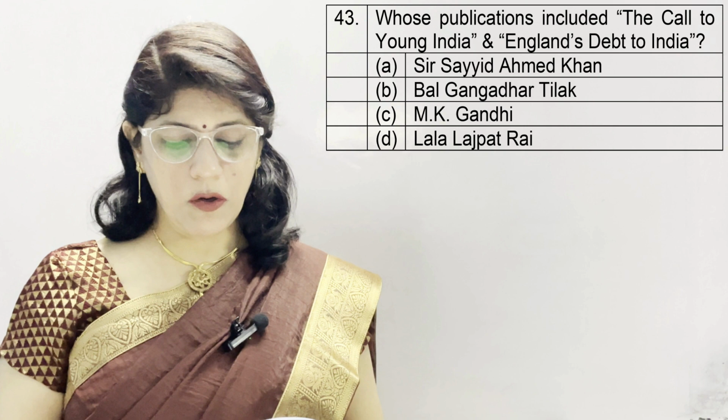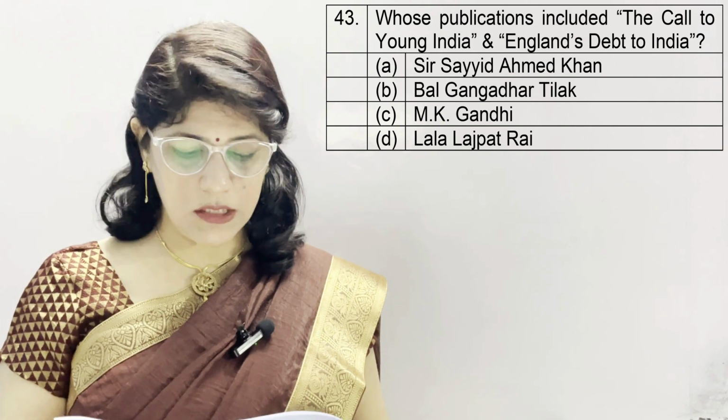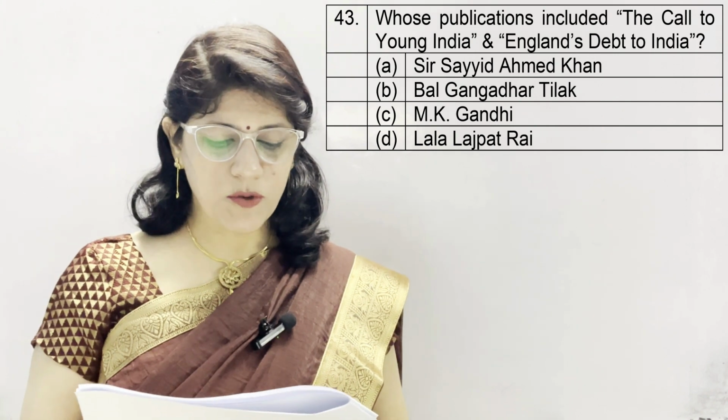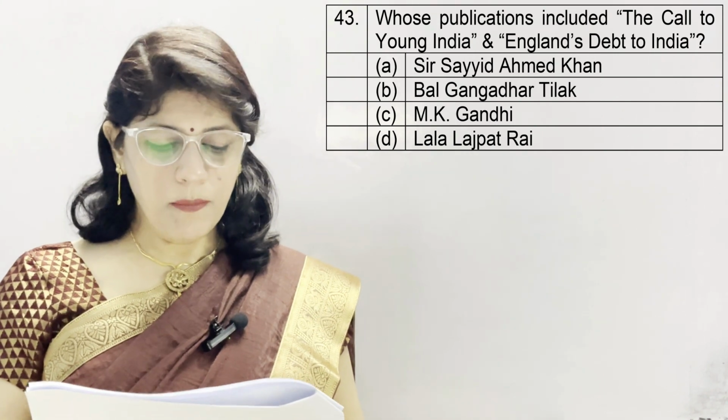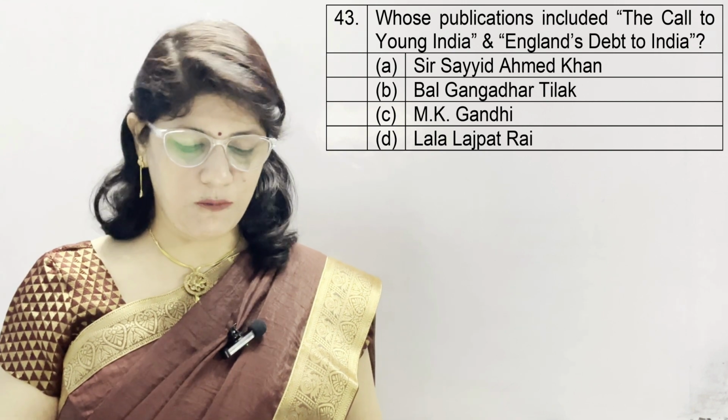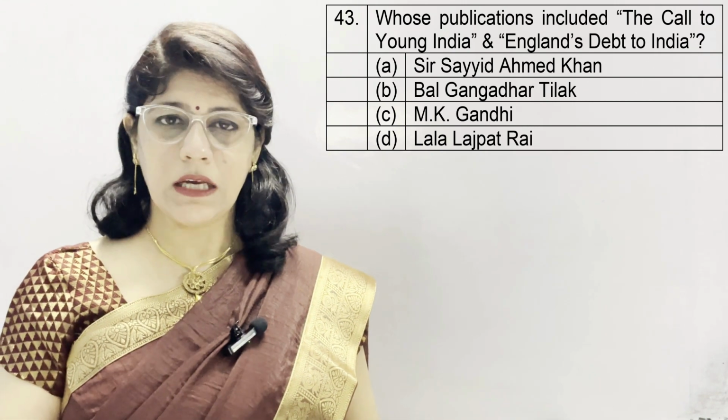Question number 43. Whose publications included The Call to Young India and England's Debt to India? A option Sir Syed Ahmad Khan, B. Bal Gangadhar Tilak, C. M.K. Gandhi, and D. Lala Lajpat Rai. And the correct option is D.